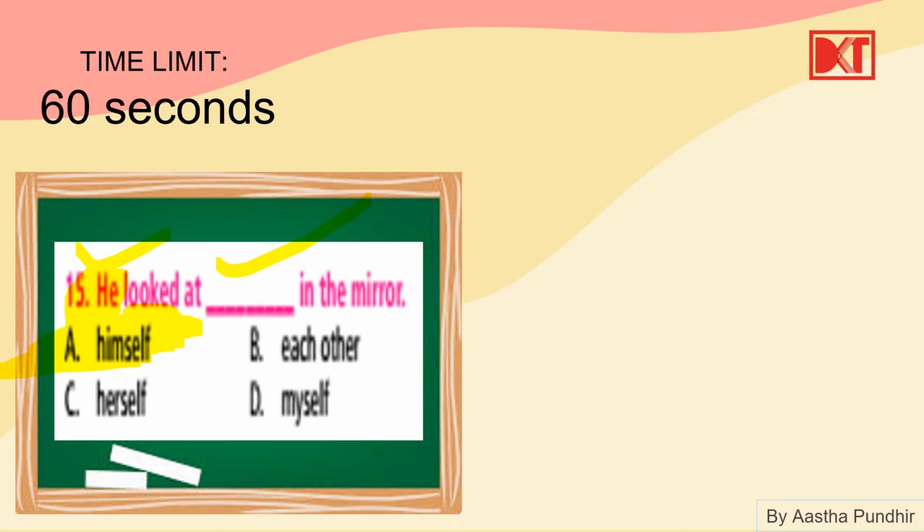Others, each other is the reciprocal pronoun. Herself and myself are the reflexive pronouns, but herself is for third person singular female and myself is for first person singular. Okay.